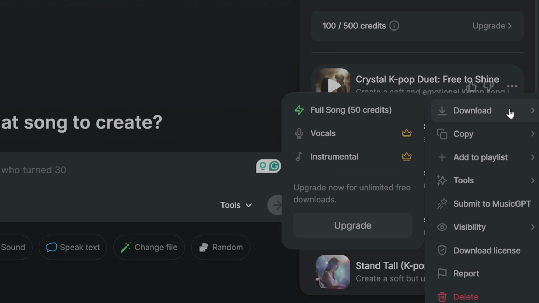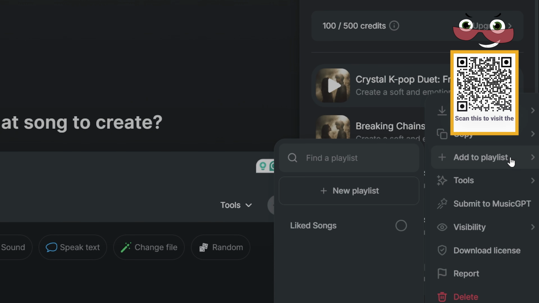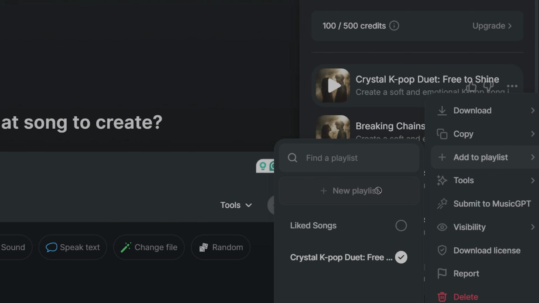If it wrote a song for you and you want to download the lyrics, don't worry, just click on copy, and you'll find the lyrics there. If you created the music for yourself and want to add it to a playlist so you can listen while doing other things, just click playlist. Here you can create a new playlist and add music to different playlists.